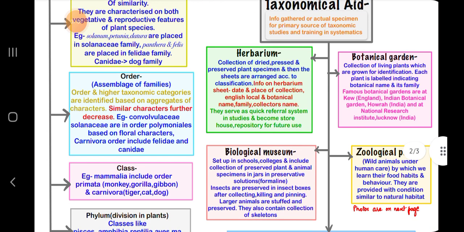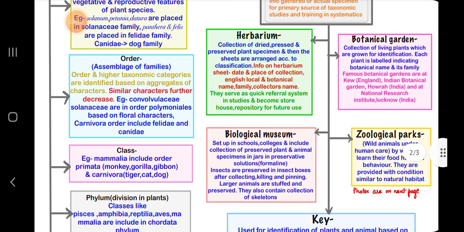Then taxonomical aids. Herbarium, a collection of dried, pressed and preserved plant specimens, and the sheets are arranged according to the classification. Information on herbarium sheets includes date and place of collection, English, local and botanical name, family, and collector's name. They serve as a quick referral system in studies and become a storehouse repository for future use.